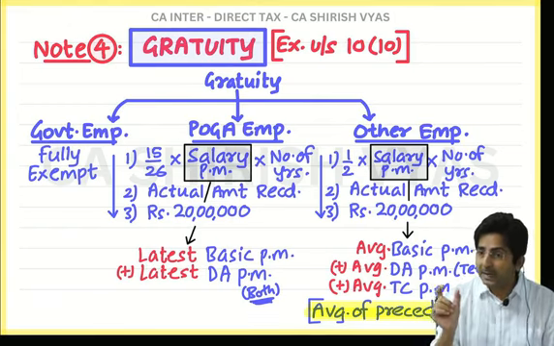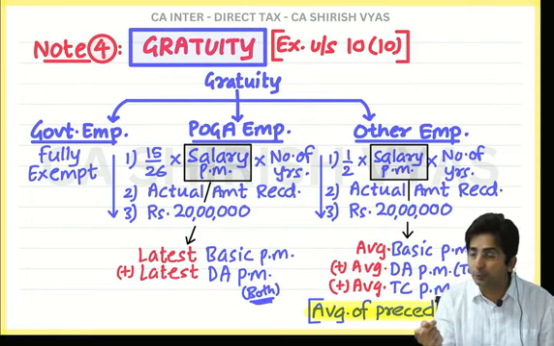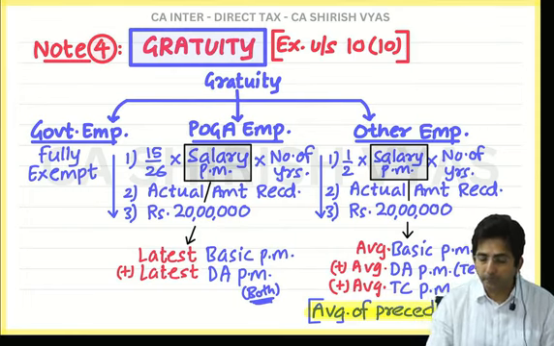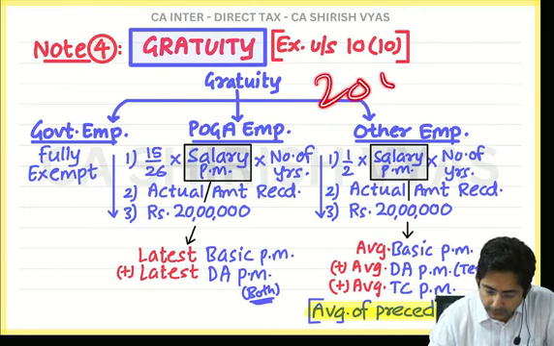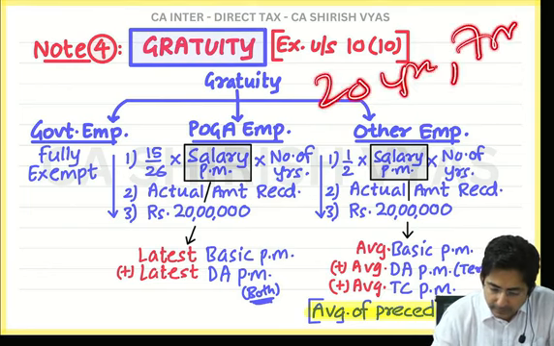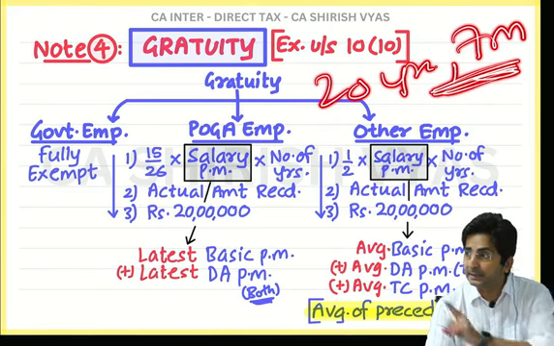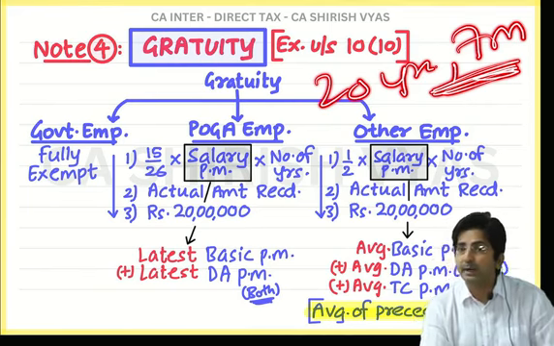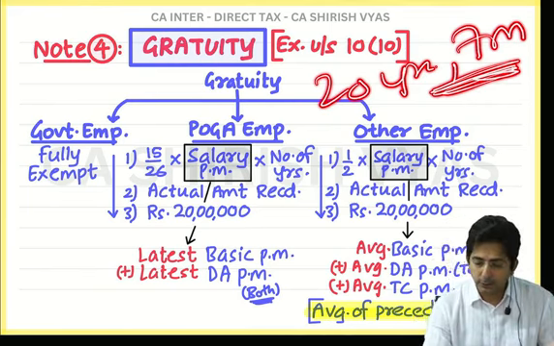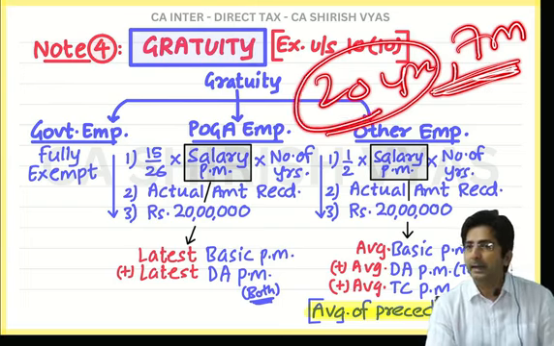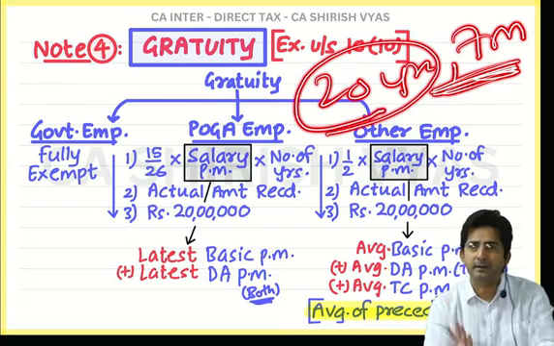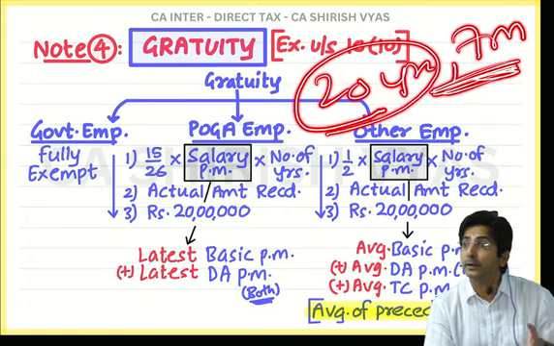So if it is 20 years and 7 months, 7 is greater than 6, so you will count it as 21 years only. 20 we already have, and that 7 months we made it 1 year. So it will become 21 years.